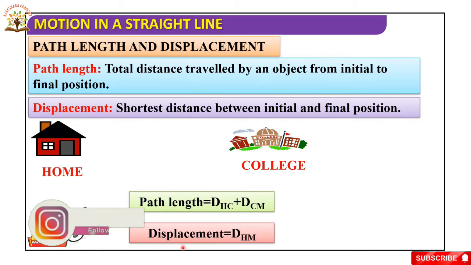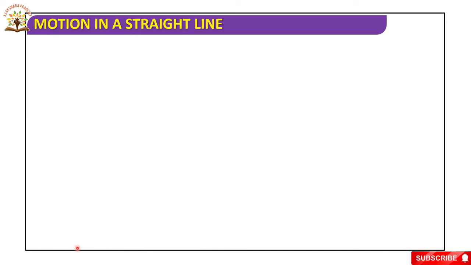Displacement is the shortest distance between the initial and final position, that is, home to McDonald's.